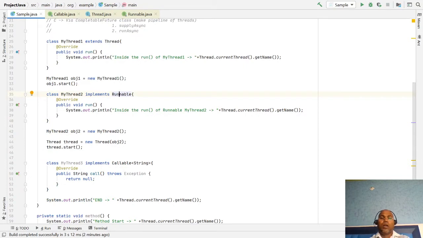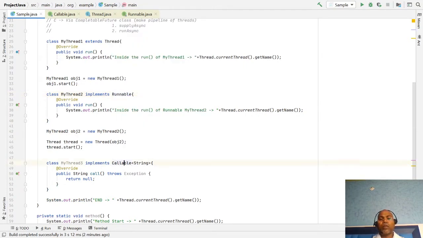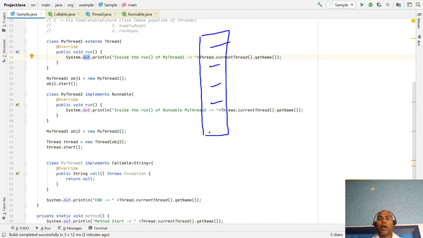So before Java 5, from Java 5 the Callable interface came. Before Java 5 we did not have any option for a thread to return some value. Here the thread does not return any value. It just prints something or writes some file. So this is the major enhancement that came in Java 5: whenever we start a thread, after that it can return some value.